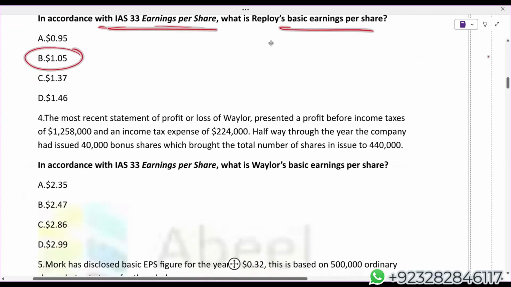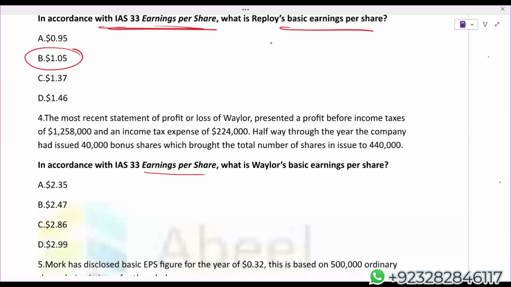Now, in accordance with IAS 33 EPS, what is Valor's basic EPS? The most recent statement of profit and loss of Valor presented a profit before income tax.